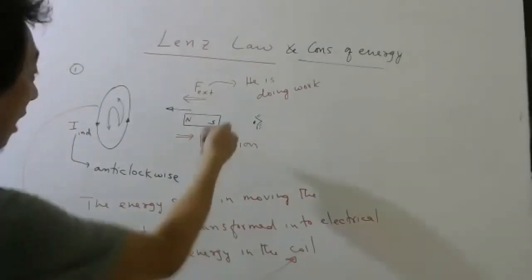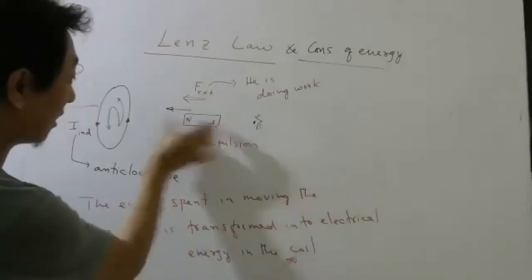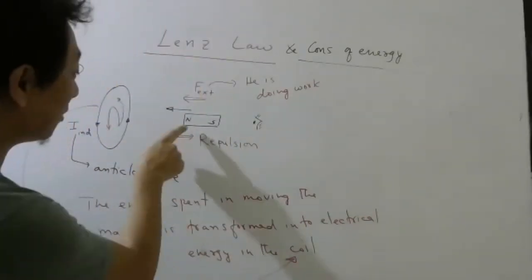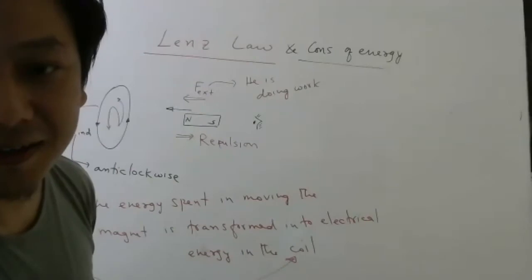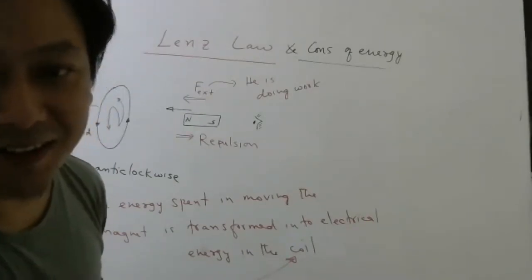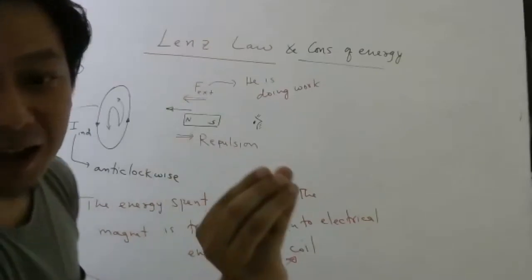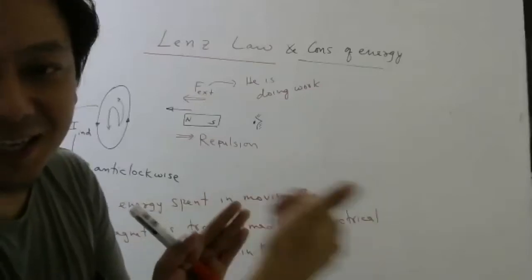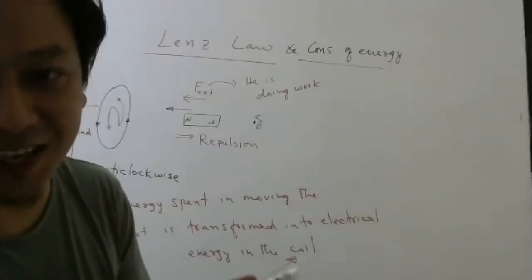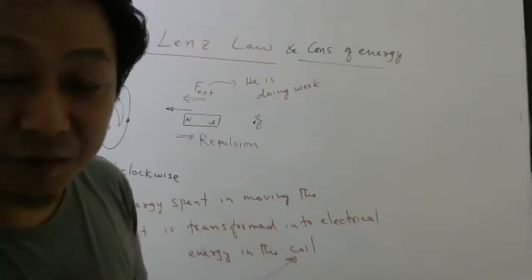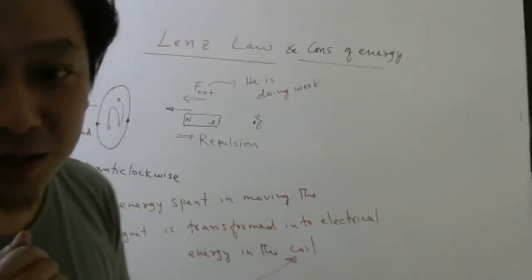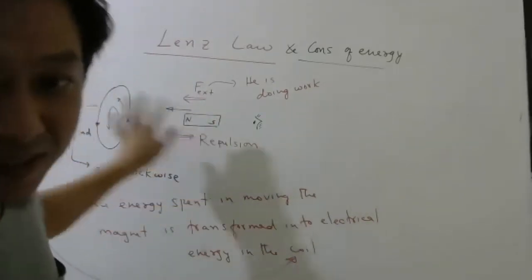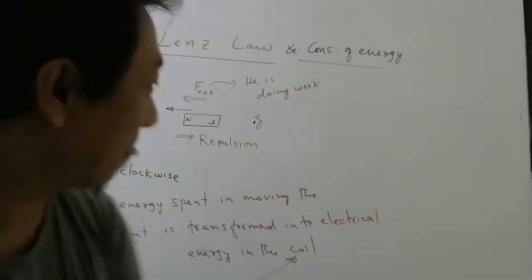For example, while moving this, suppose this became south. Then what will happen? Will this be attracted or repelled? Attracted. If it is attracted, then what does it mean? I will leave it. Then that attraction will move the magnet, and the magnetic flux will change, and you will get current. So you will get current without anybody losing energy. That is nonsense. In physics, that does not happen. So you cannot get electricity without spending energy, remember.